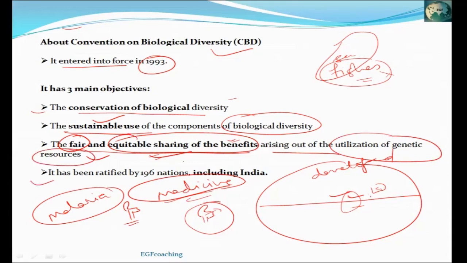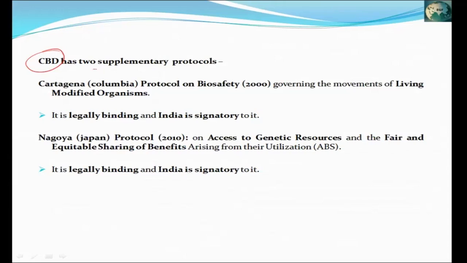India is part of this convention. India has signed Convention on Biological Diversity. Along with it, 196 countries have signed it. Convention on Biological Diversity has two supplementary protocols. First one is Cartagena Protocol on Biosafety, signed in 2000. It regulates living modified organisms.